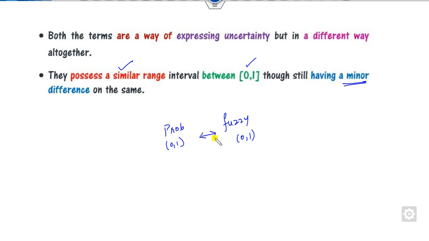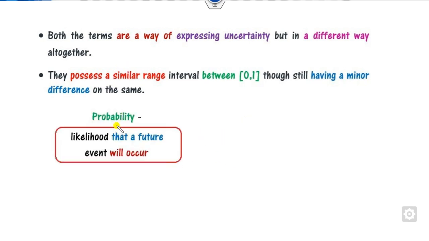Then what is the difference between them? Probability is the likelihood that future events will occur, like the probability of the fan falling. That's a future event that will occur. You can say the probability of a candidate passing the subject, that's a future event.